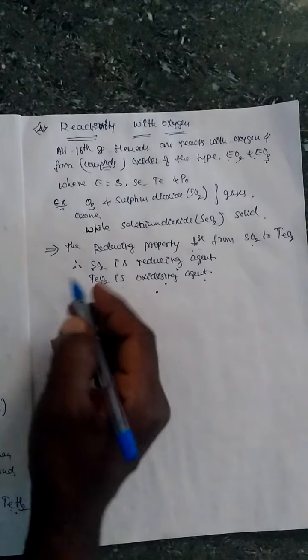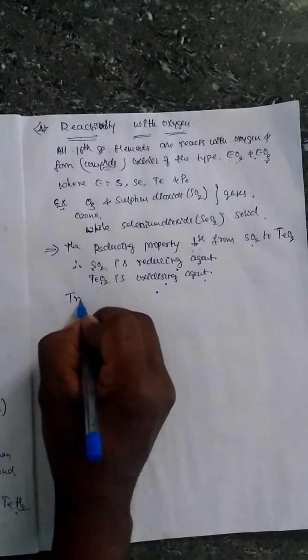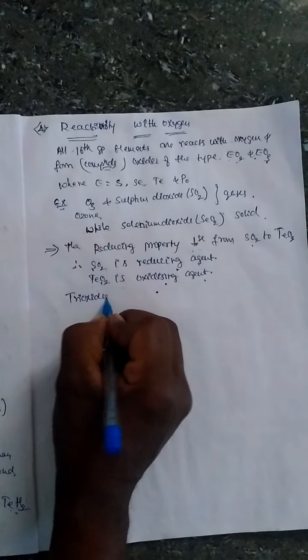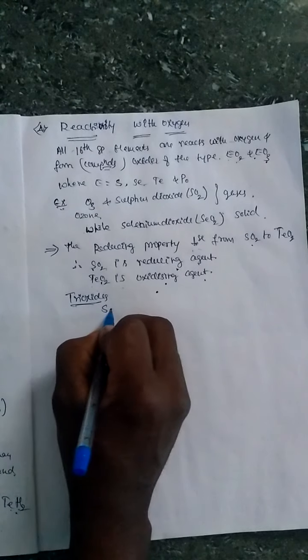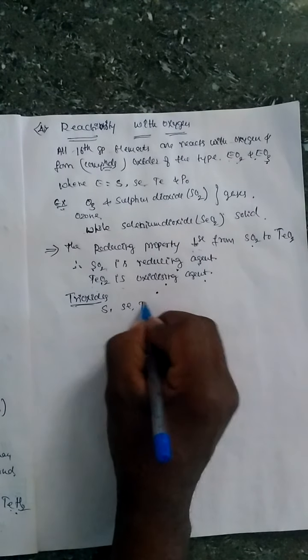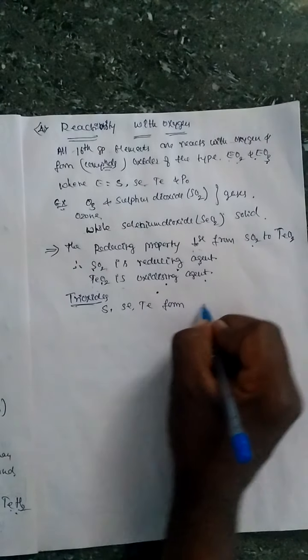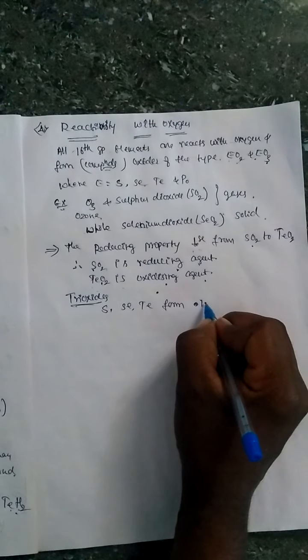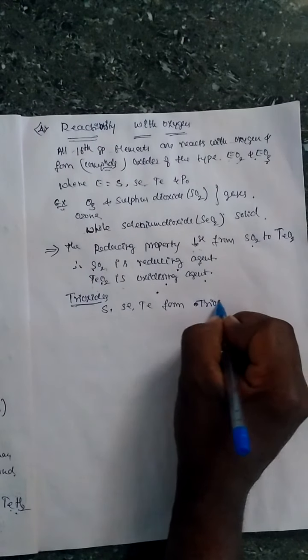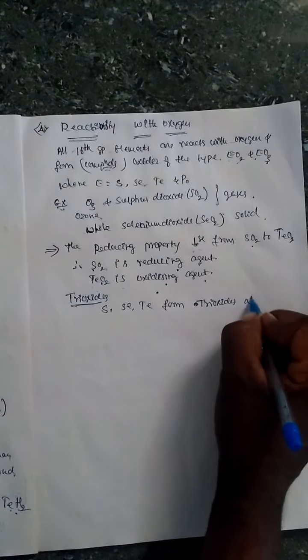Then in trioxides, sulfur, selenium and tellurium form trioxides also.